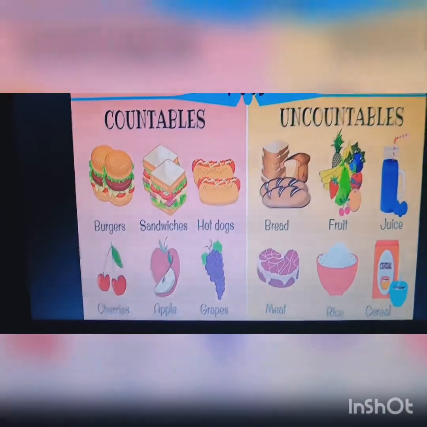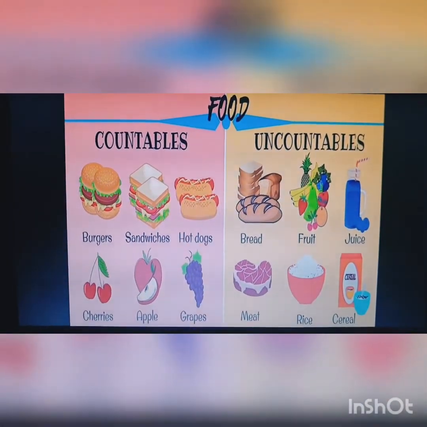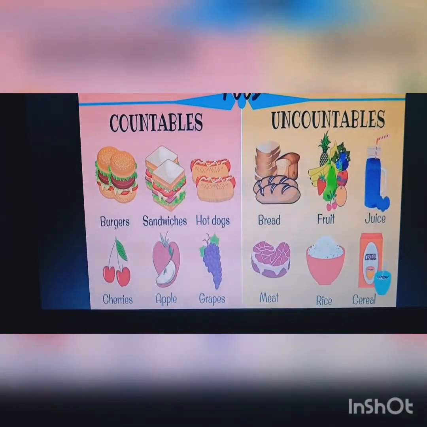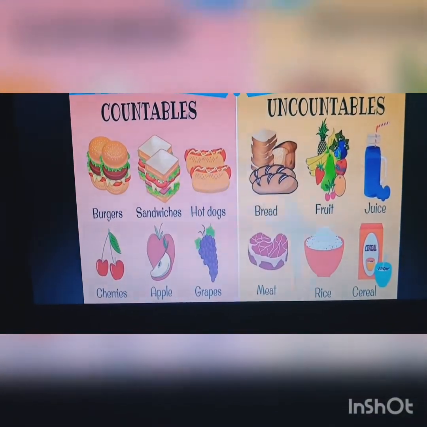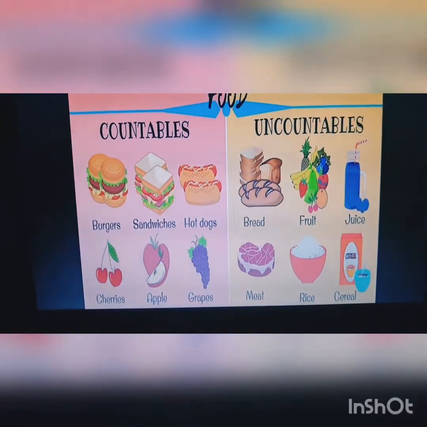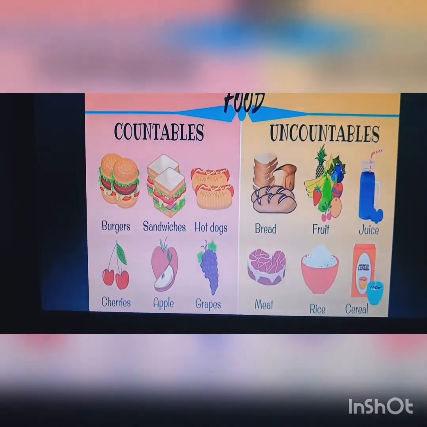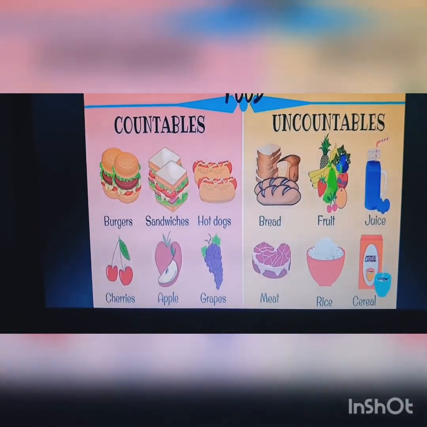Okay. These are different foods. For example, burgers, sandwiches, hot dogs, cherries, apple, grapes, fruit, rice. Okay? This is food. According to what was explained before, look at the different foods, countable and uncountable.